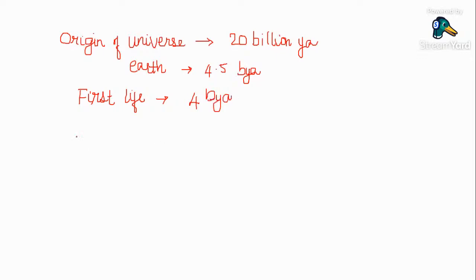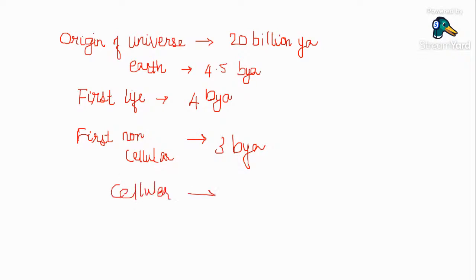First non-cellular life form originated 3 billion years ago. And the first cellular life form originated 2 billion years ago.